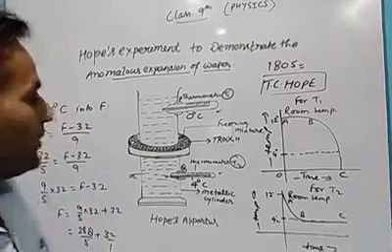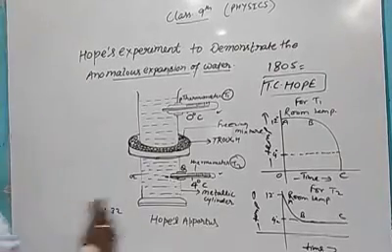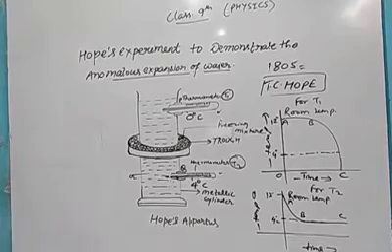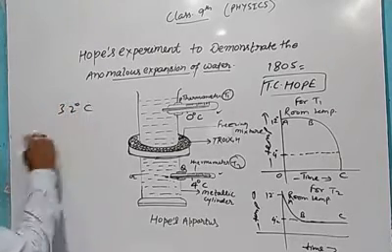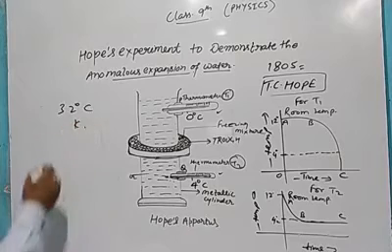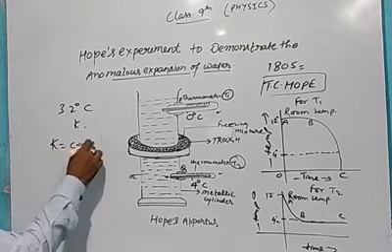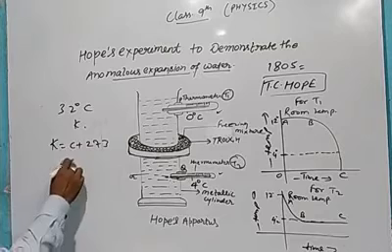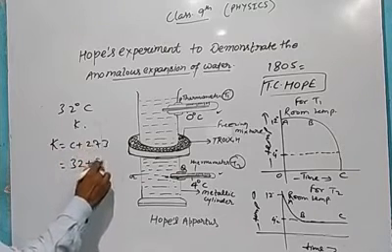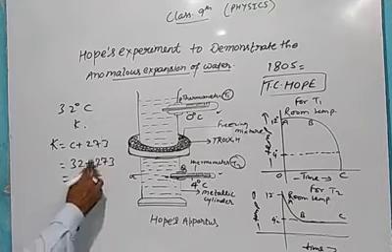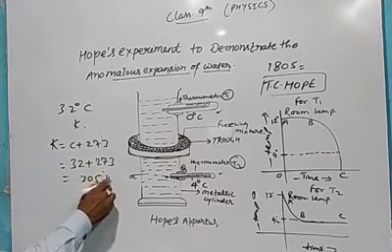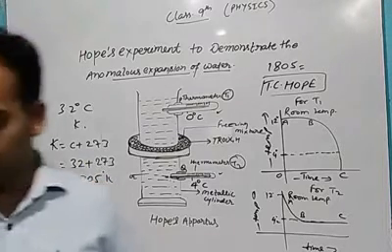And if you want to convert 32 degrees centigrade into Kelvin, I have told you K is equal to C plus 273. So C is 32, plus 273, which gives 305 degree Kelvin. So this way we will convert.